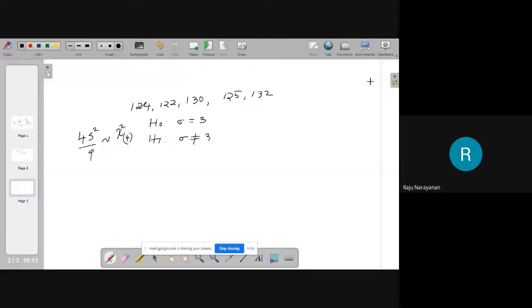Okay. Suppose the significance level alpha is 0.05. You can select based on your research. Therefore, this tail should be 0.025, the middle 0.95, and the other tail 0.025.